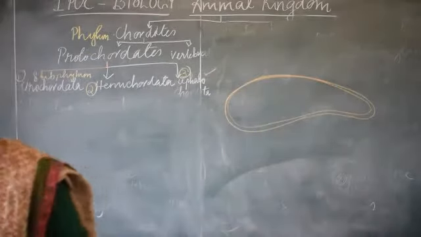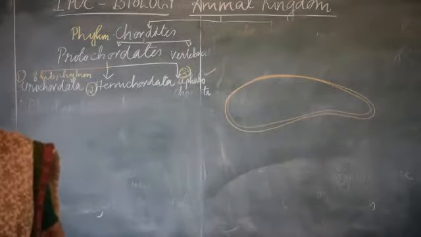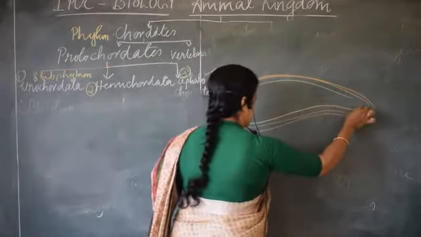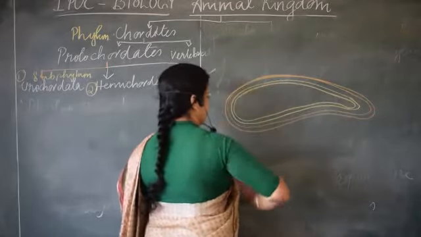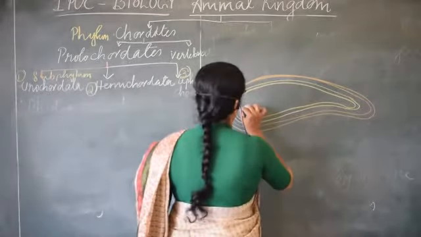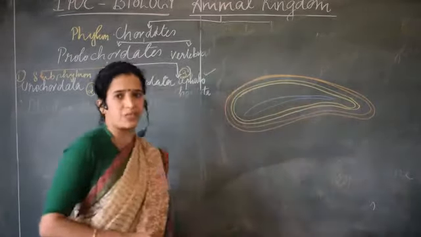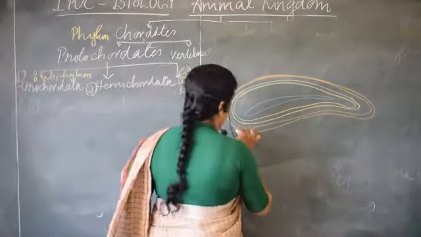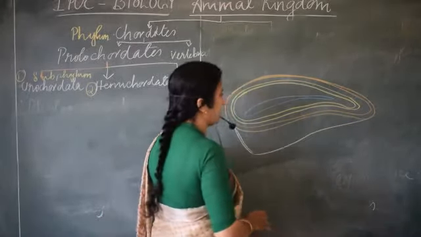The diagram shows the general characteristics of chordates, with the regions of gill slits and the nerve cord. Below, there are paired gill slits. So these are the general features of phylum Chordata.